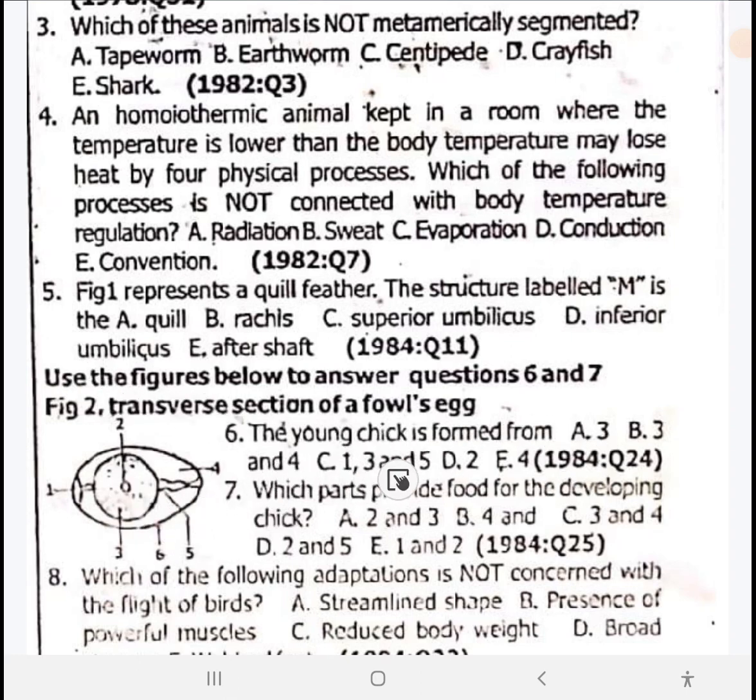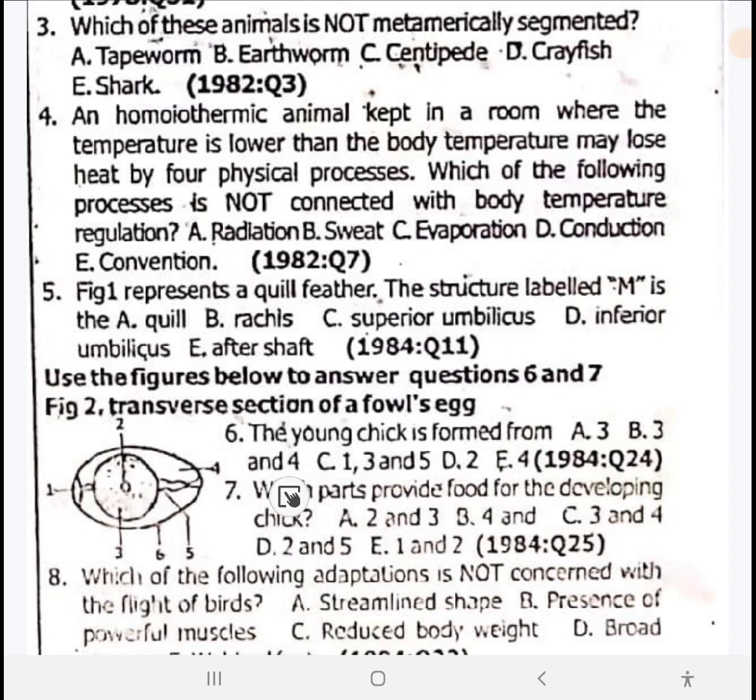The young chick is formed from... I would like you to take this down. Number 1 is called the air space. Number 2 is called the germinal disc. This place is called the germinal disc, and this is where the embryo is formed. Number 3 is called the yolk. This entire place is called the yolk. Number 4 is called the albumen. Number 5 is called the chalaza. Then number 6 is called the calcareous shell.